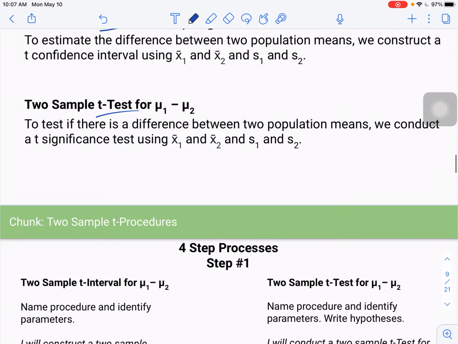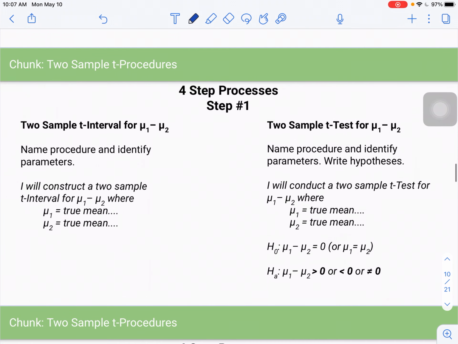Okay, so what I'm going to do is go through the 4-step processes. So I kind of have these running parallel to each other. So I have the t interval here, t-test here. So I'm going to start with step 1. So step 1, for an interval, name procedure and identify parameters. So notice it's plural. We do have 2 parameters here, so we need to define both.